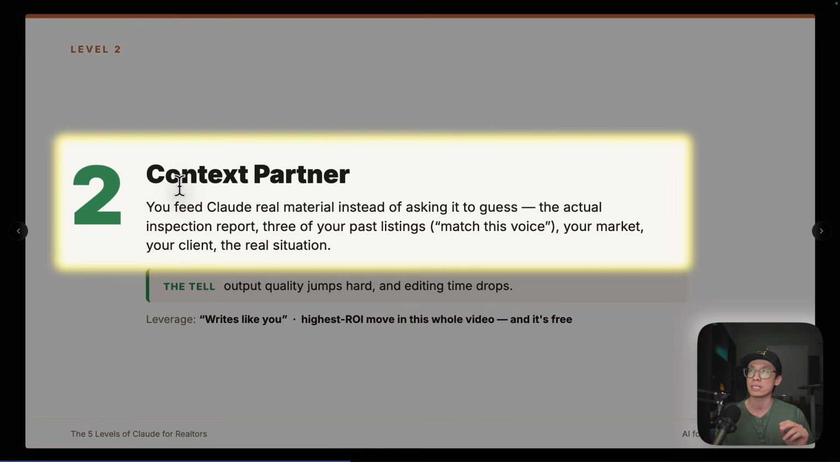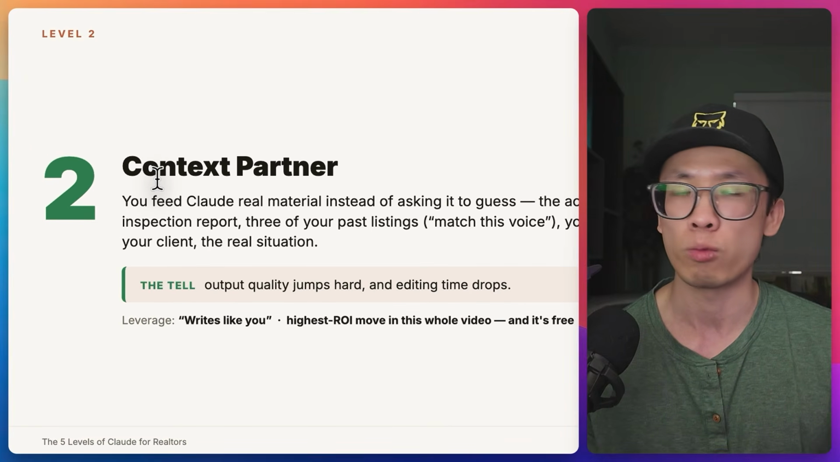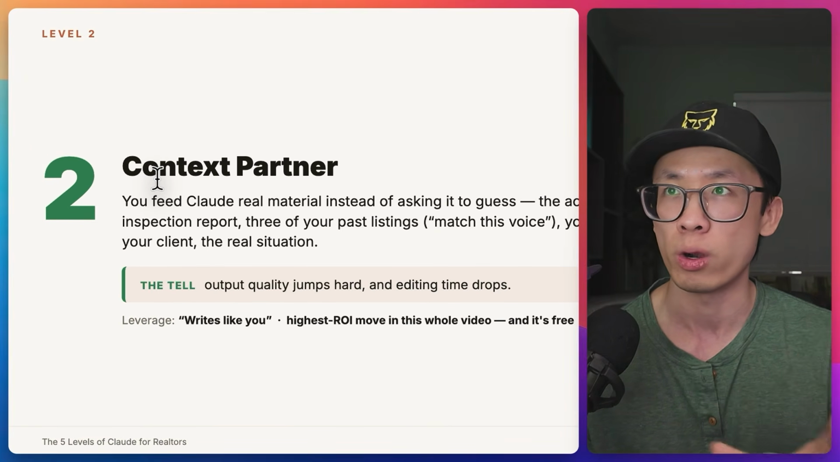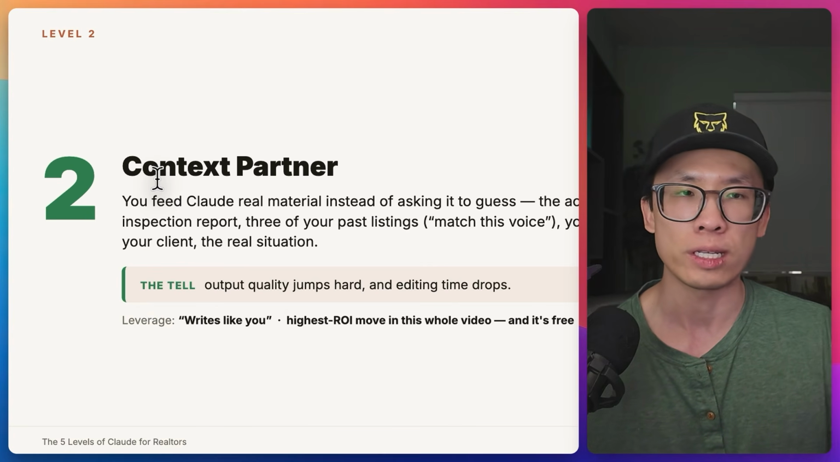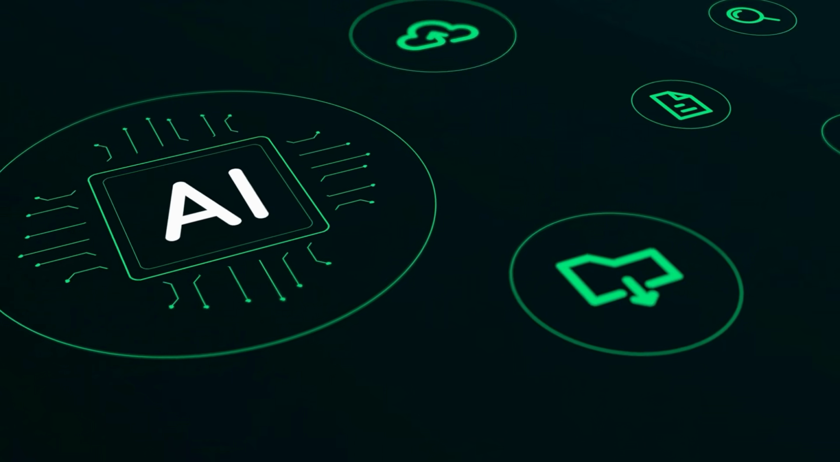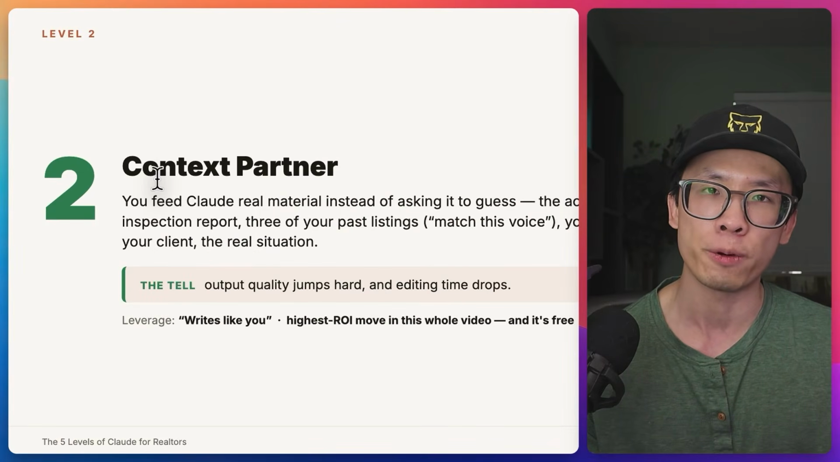Level 2 is a context partner. With the Claude that you're communicating with, you actually give it real materials about yourself instead of asking it to take a guess. So you give it an actual inspection report and what your input is on that inspection report. Give it examples of your past listing descriptions and say, this is my tone of voice. Claude is going to analyze the way you write, study your tone of voice, and then create output just like that.